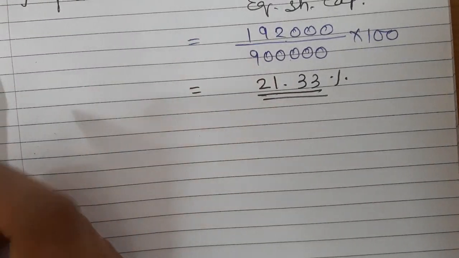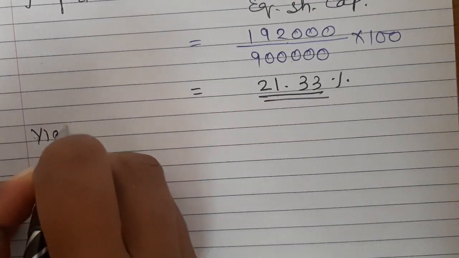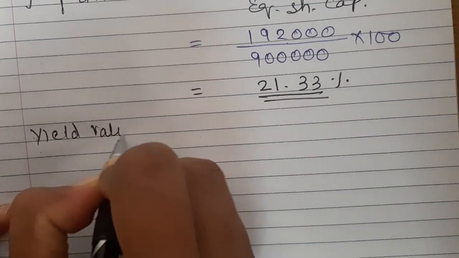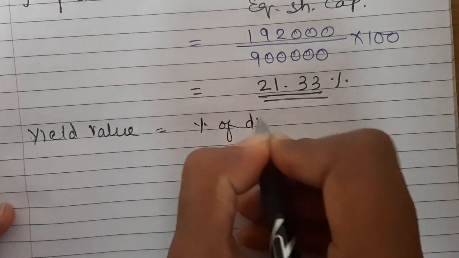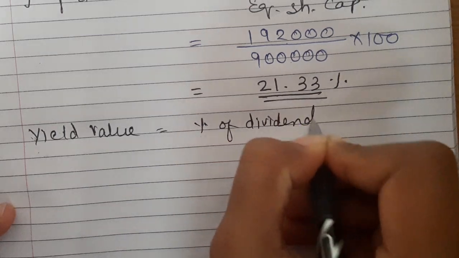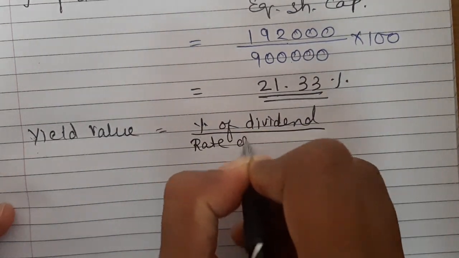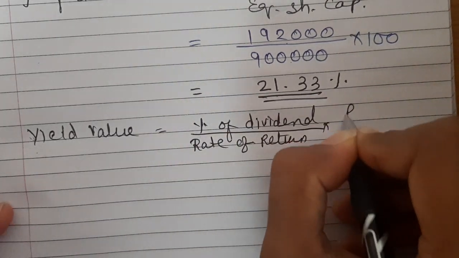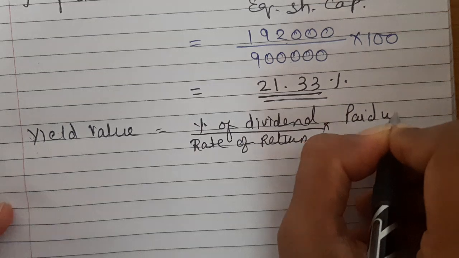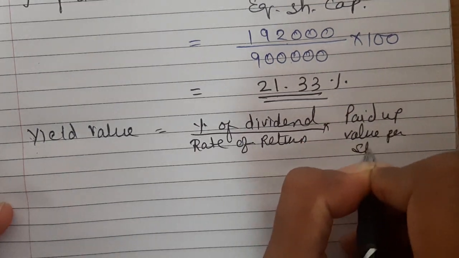Now we can move ahead with the yield value. For finding out yield value, we have got the formula. So yield value equals percentage of dividend upon rate of return or expected rate of return into paid up value per share.